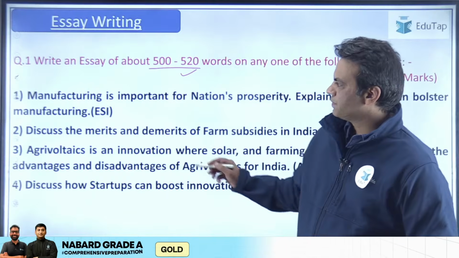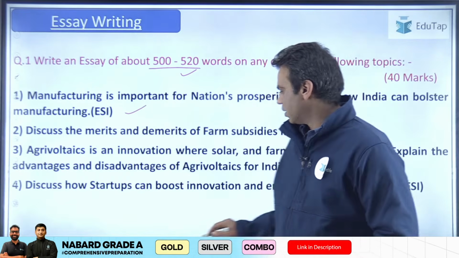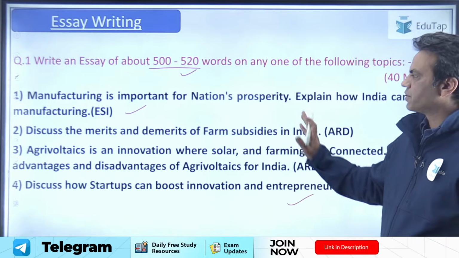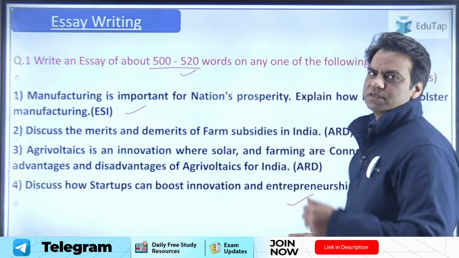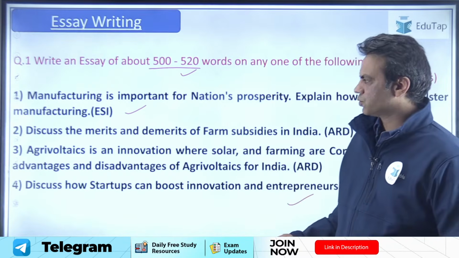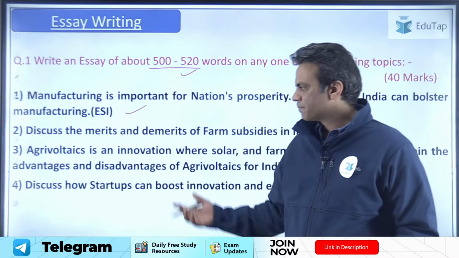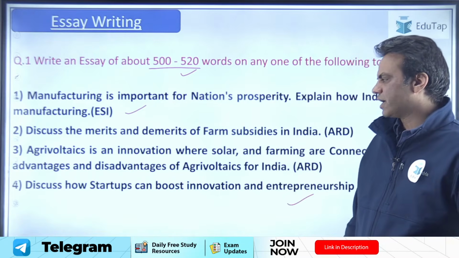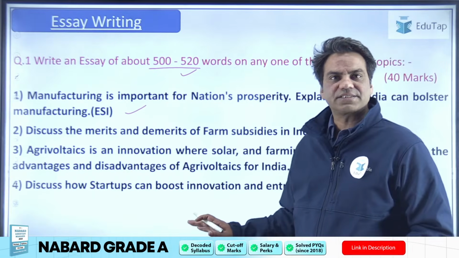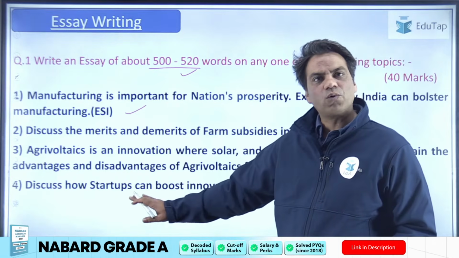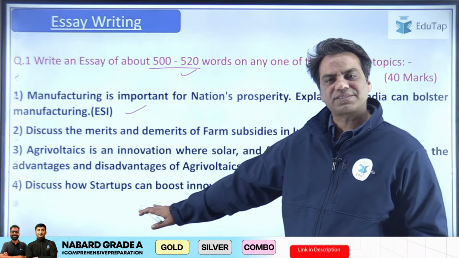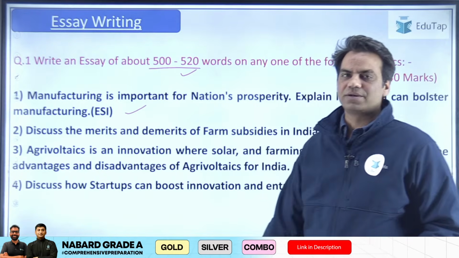Most students told me they either chose topic number 1 or topic number 4, which were easier to target. Manufacturing is important for nation's prosperity. We have learned so much about the manufacturing sector and how it is crucial for the economic growth and overall growth of the country. And topic 4 was: discuss how startups can boost innovation. The startup ecosystem, we took this topic during our practice sessions. I gave this topic as homework to the aspirants, and we wrote essays on this, and I think this would have helped you a lot.